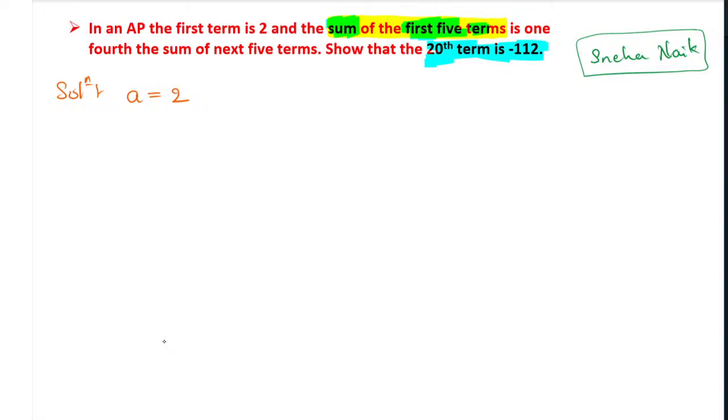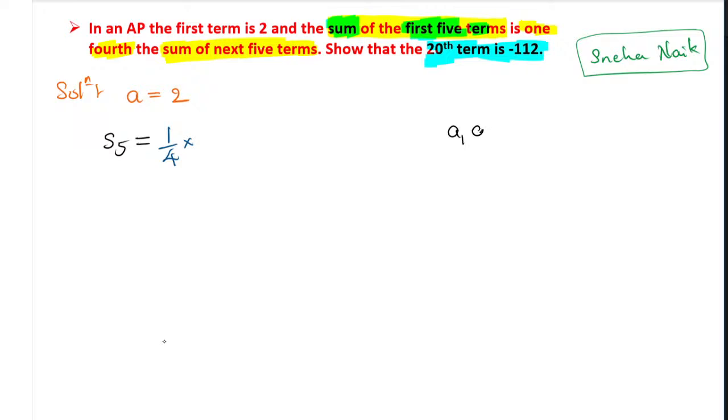So we will write down the formula. Sum of first 5 terms means S5 equals 1/4, that is 1 by 4, of, into, the sum of next 5 terms. Okay, this is very interesting. Next 5 terms, not first 5 terms, next 5 terms. So let us write it down.